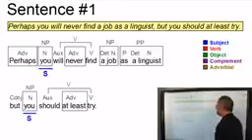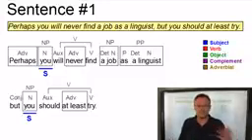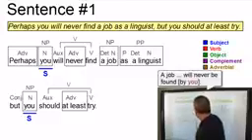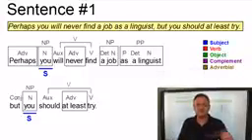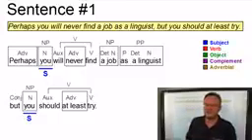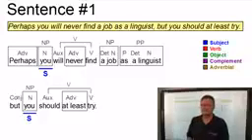In both cases, we have the subject, so in both clauses, we have the subject you. In the first clause, it must be the subject because it surfaces as the by-phrase if we passivize that clause. A job as a linguist will never be found by you. By you indicates that you must be the subject of the corresponding active sentence. Well, in the second clause, you must be the subject because it's the only formal category that can occur as a subject. It's the only noun phrase in that clause. So you must be the subject here too.